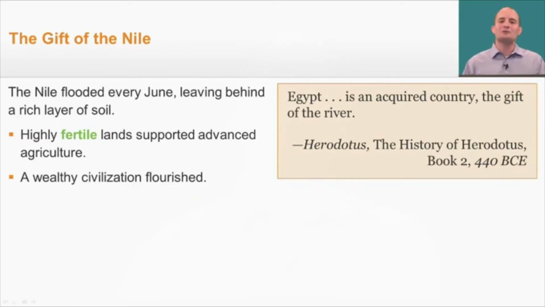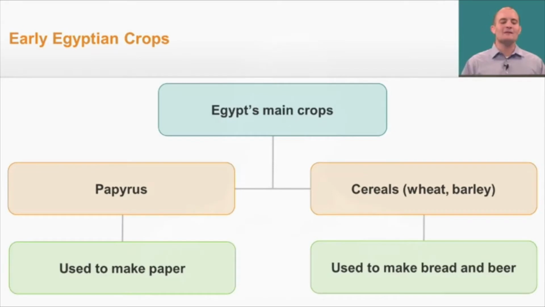Now the Nile was so important that a Greek, someone from another country named Herodotus, wrote about it when he said, Egypt is an acquired country. It's the gift of the river. All right, now some of the gifts that the river gave to the Egyptians were some of these crops, these are some of Egypt's main crops.